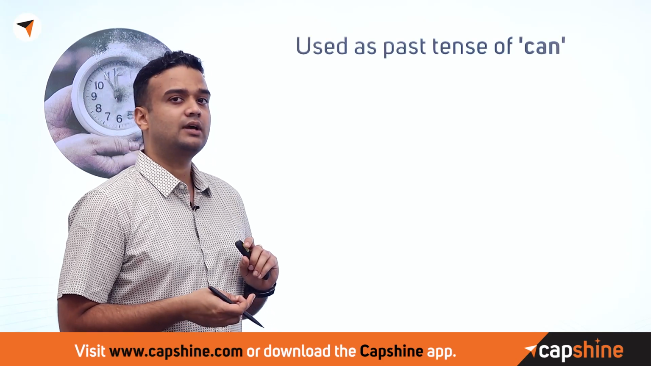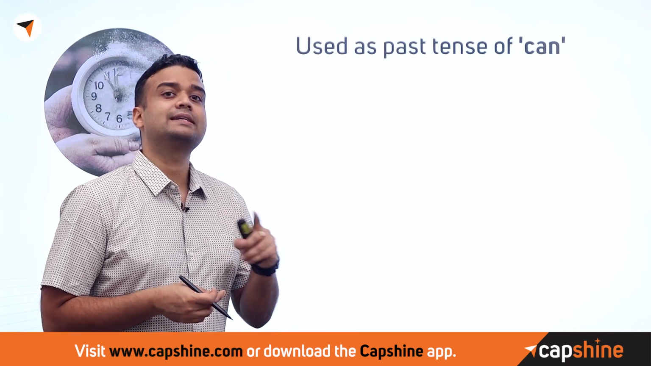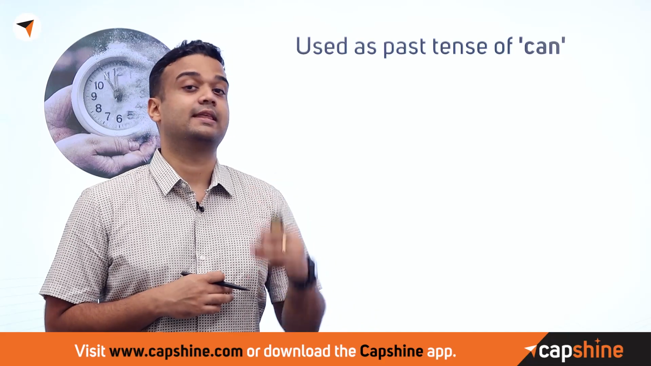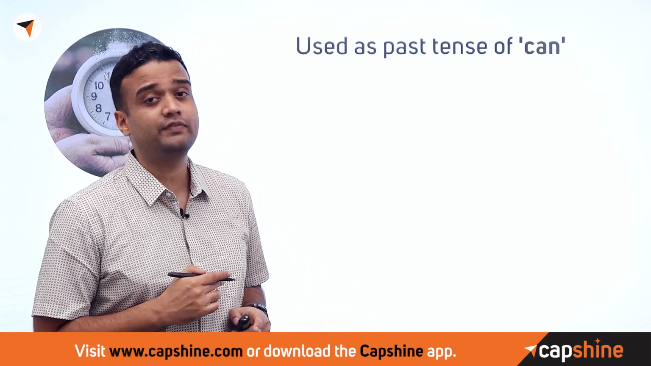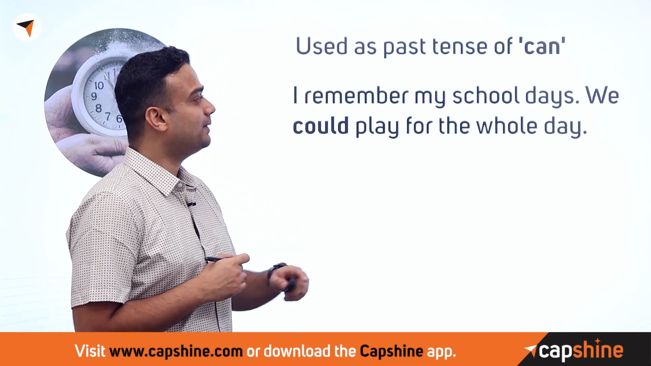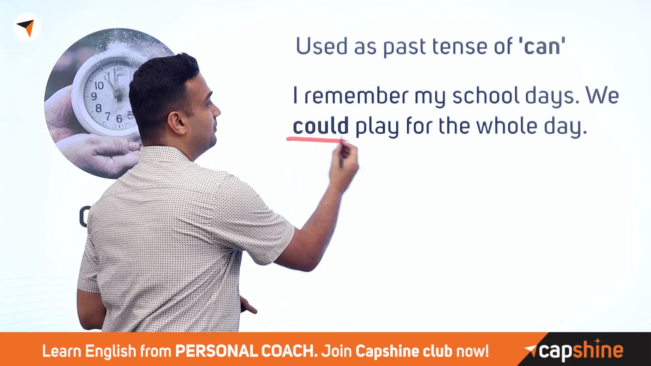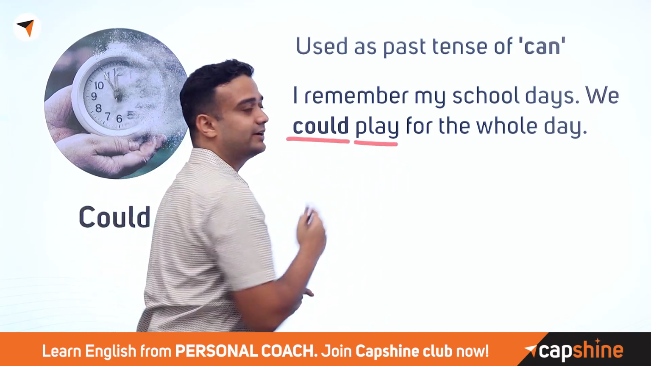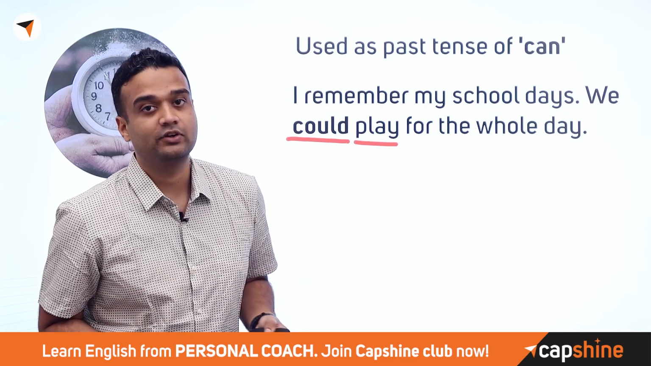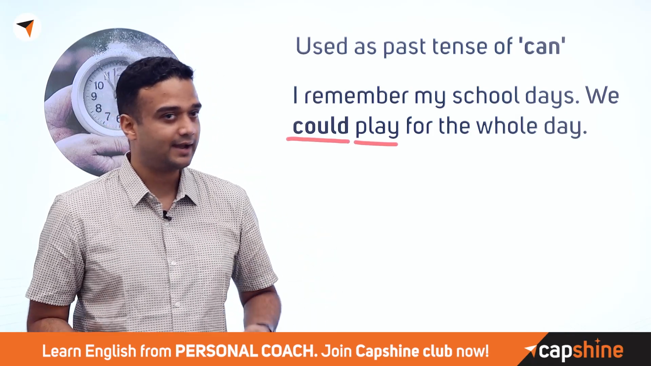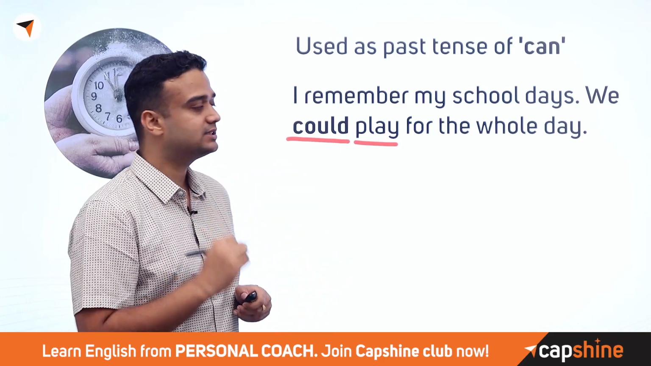Could is used as the past tense of can. So if I say I can do this, it suggests that I can do it right now. Like if I said I can do 50 push-ups, then it means that I can do it right now. But if I said I could do 50 push-ups, that means I used to be able to, not anymore, right? So I remember my school days, we could play for the whole day. So notice the modal verb and the main verb without any add-ons. So could play for the whole day, suggesting that now you cannot. Either you don't have the ability or you don't have the time. You can't do it anymore. So the past tense of can.